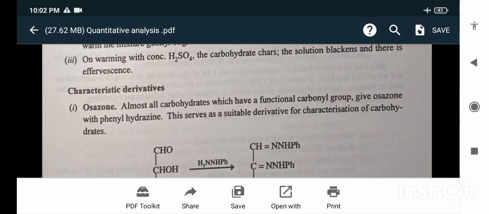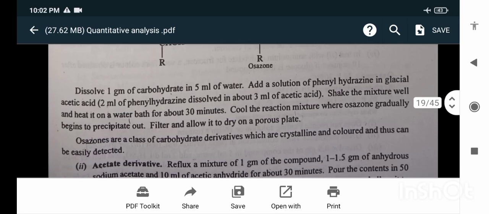Characteristic derivative: osazone. Almost all carbohydrates which have a functional carbonyl group give osazone with phenylhydrazine. This serves as a suitable derivative for the characterization of carbohydrates. Dissolve 1 gram of the carbohydrate in 5 ml of water. Add a solution of phenylhydrazine in glacial acetic acid.